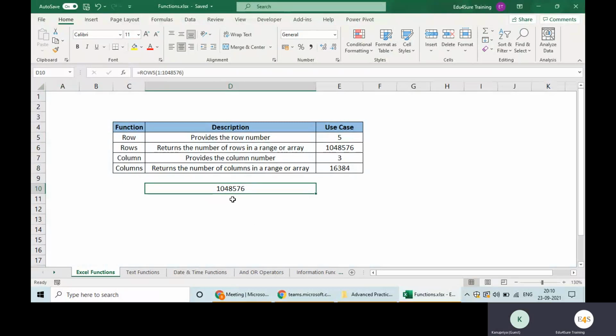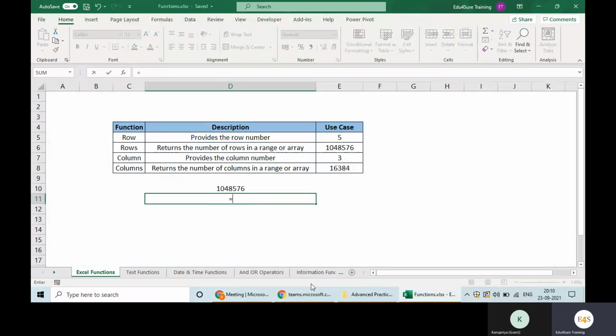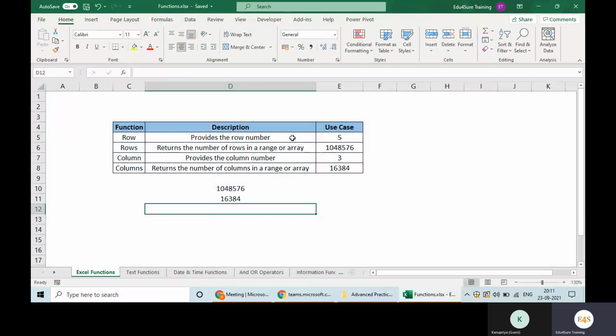Similarly, you can count the columns. So the name of the function is not COLUMN, it's COLUMNS. I will tell you the difference. Now again, you will select the entire sheet, close the bracket, and you are getting the number of columns in one particular Excel sheet.